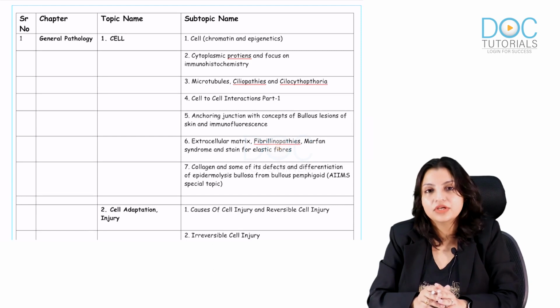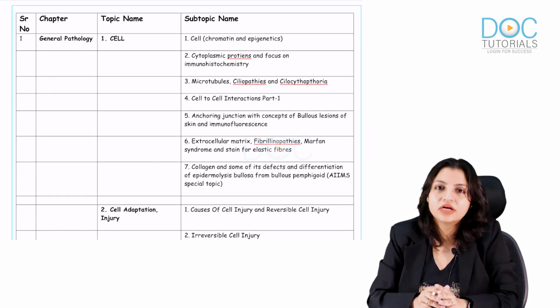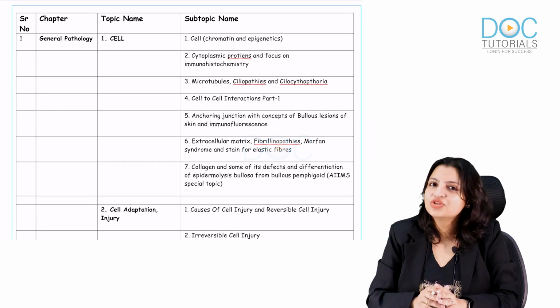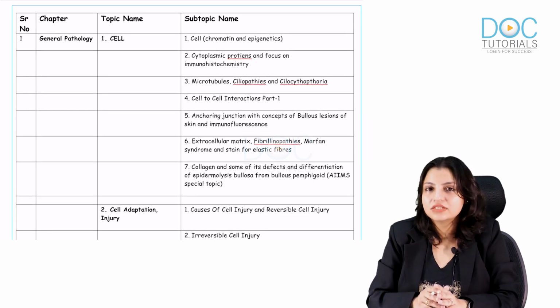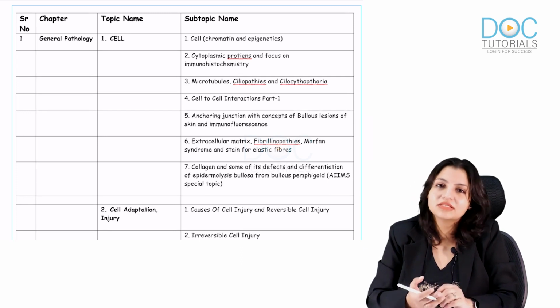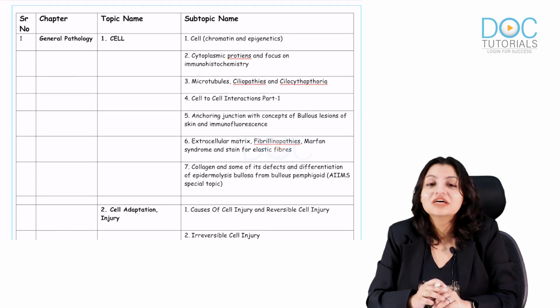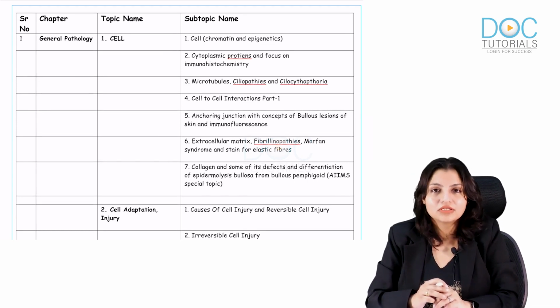Apart from that, there are some high yield videos which you must see before going to the exam. Very, very important, because there are some images that just strike your eyes when the exam comes, like the schistosomiasis image that came in the AIIMS exam last time, pipe stem fibrosis. Like Castleman's, which came in the exam, and I am sure it struck your eyes when you saw the image. So that's how your brain works. So there are some videos which are a must to see before going to the exam.